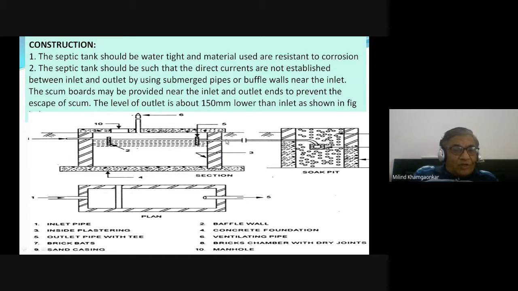And it may also choke and clog the filter material of the soak pit. So therefore the level of outlet is about 150 millimeter, 15 सेंटीमीटर lower than inlet as shown in this figure. ठीक है, इनलेट देखिए ऊपर में है, आउटलेट नीचे में है, and in between there are baffle walls.